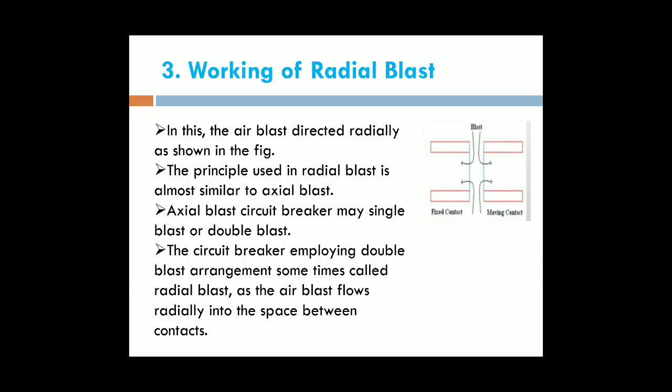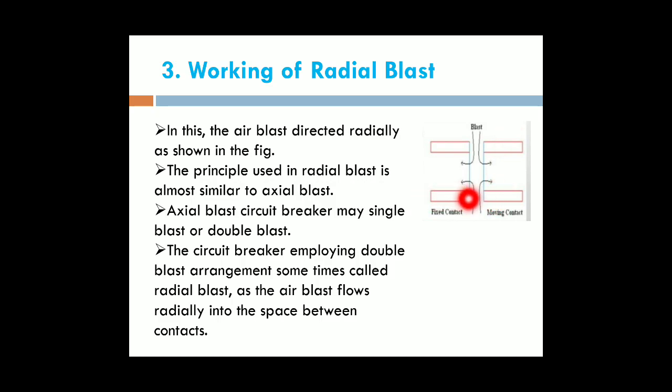Radial means all the directions, in the four directions we give air. We are producing the air blast in the radial way. This is the diagram for the radial blast circuit breaker. This is the fixed contact and this is the moving contact.